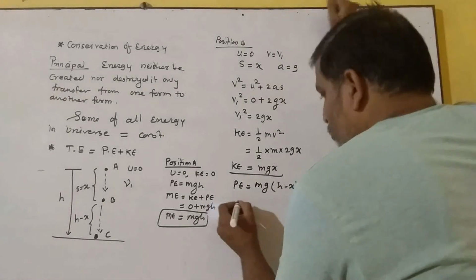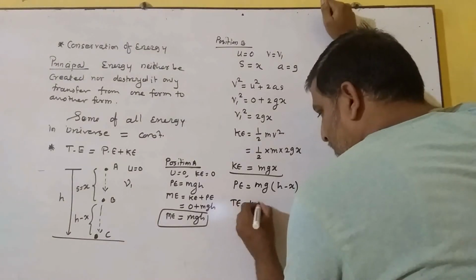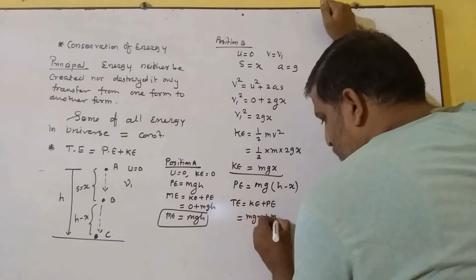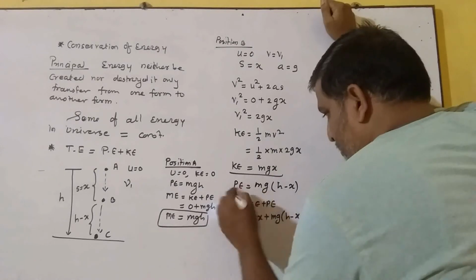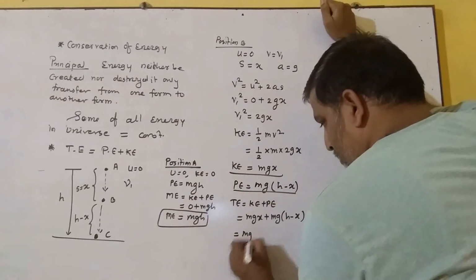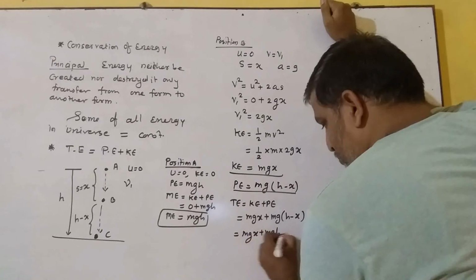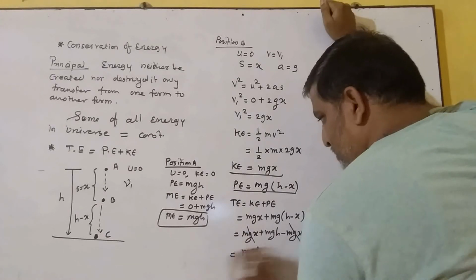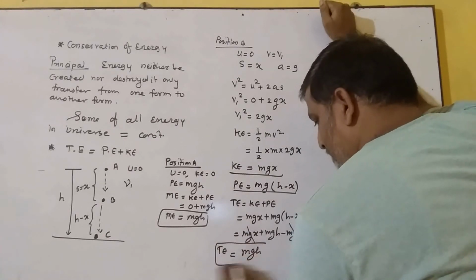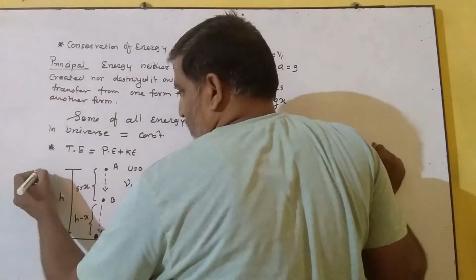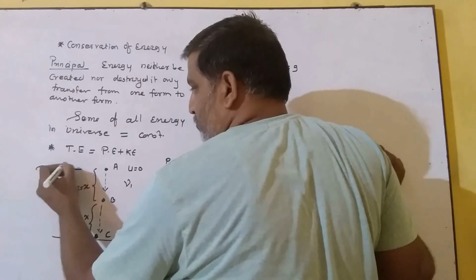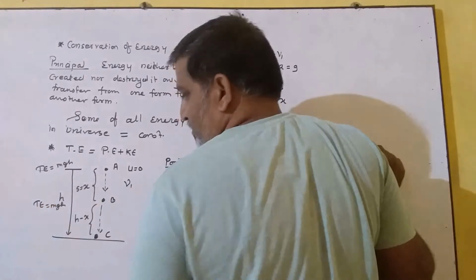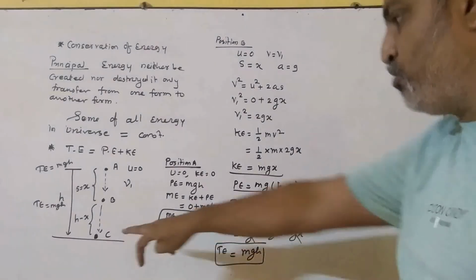So what will be the total energy? That is kinetic energy plus potential energy. Kinetic energy is mgx plus mg(h minus x) is the potential energy over here. So we get mgx plus mgh minus mgx. So mgx gets cancelled and we get the total energy again as mgh. Means at this position A we find total energy is mgh. At the position B we found total energy as mgh again, right?